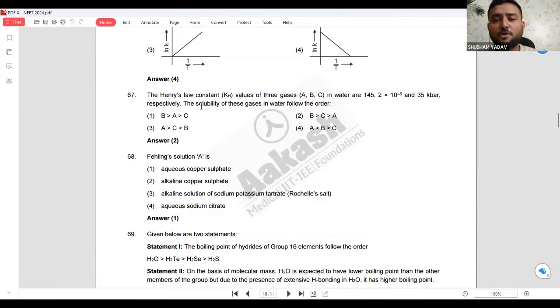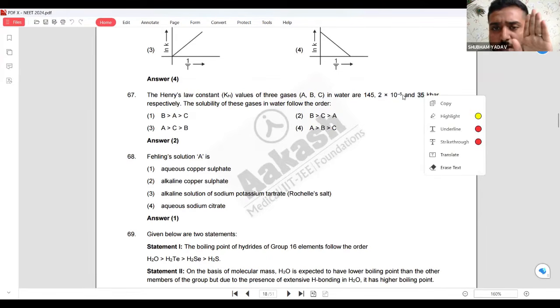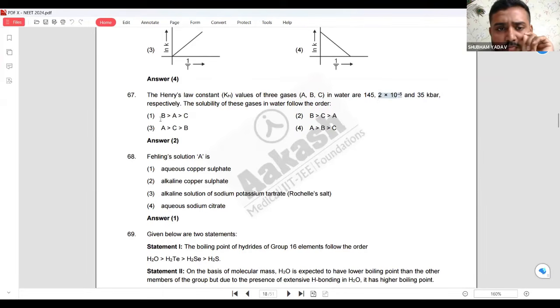So if I talk about the solubility of these gases, the constants given are: A is 145, B is 2 into 10 to the power minus 5, C is 35 kilobar. So B is the lowest, B will be most soluble, so the answer is B. B is the top one, second will be 35, which is C, and then A. The answer is 2.